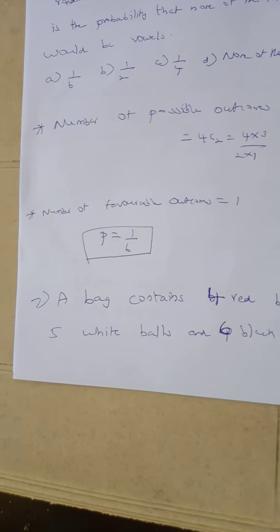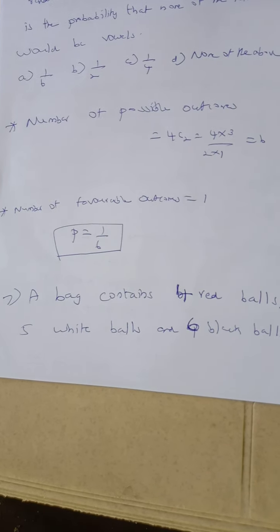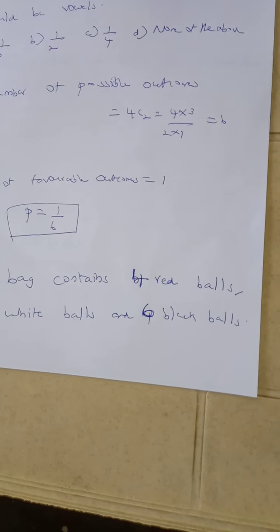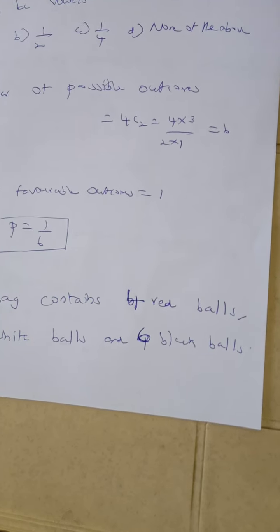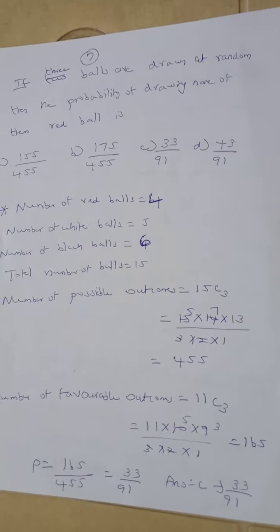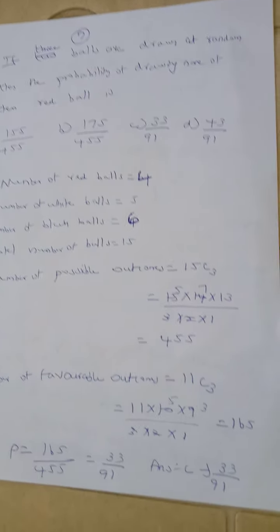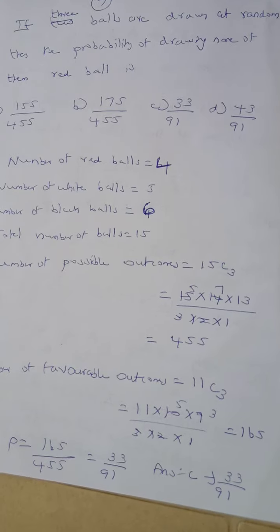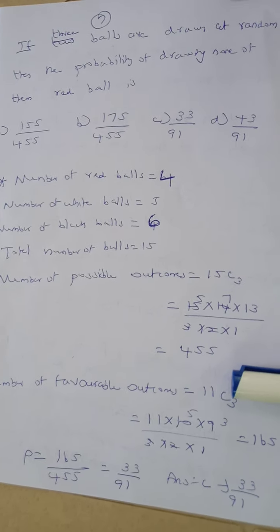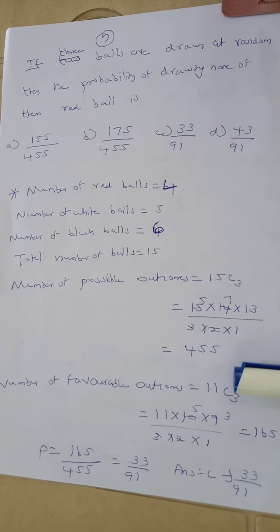Question number 7. A bag contains 4 red balls, 5 white balls and 6 black balls. So totally how many balls are we having? Totally we are having 15 balls. If 3 balls are taken at random, what is the probability of drawing none of them red ball? Out of 15 we are going to take any 3. Number of possible outcomes 15C3.